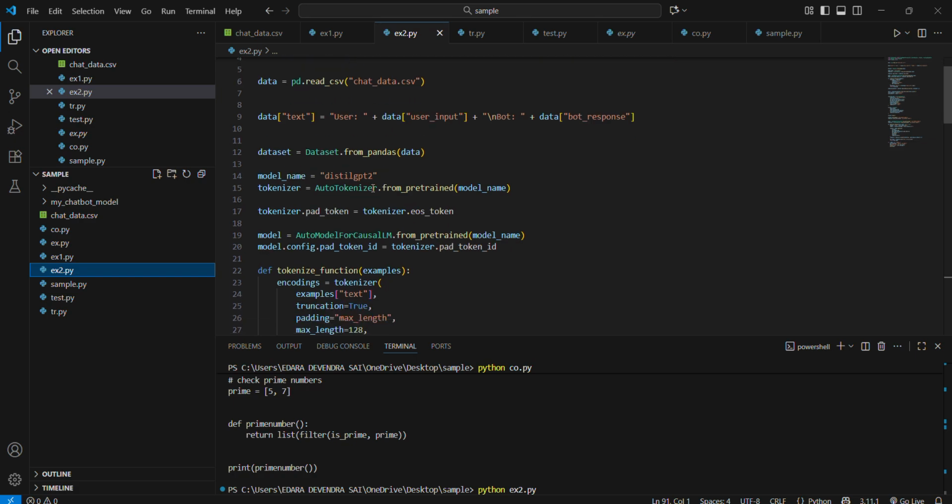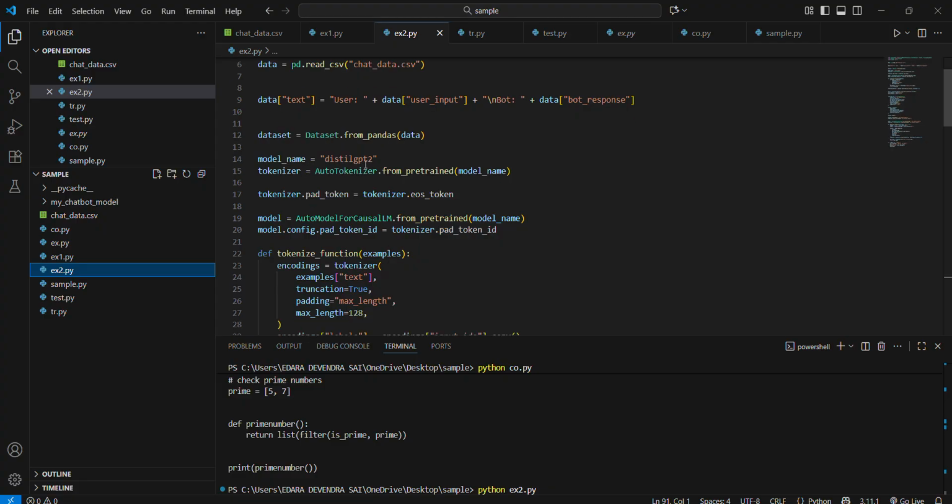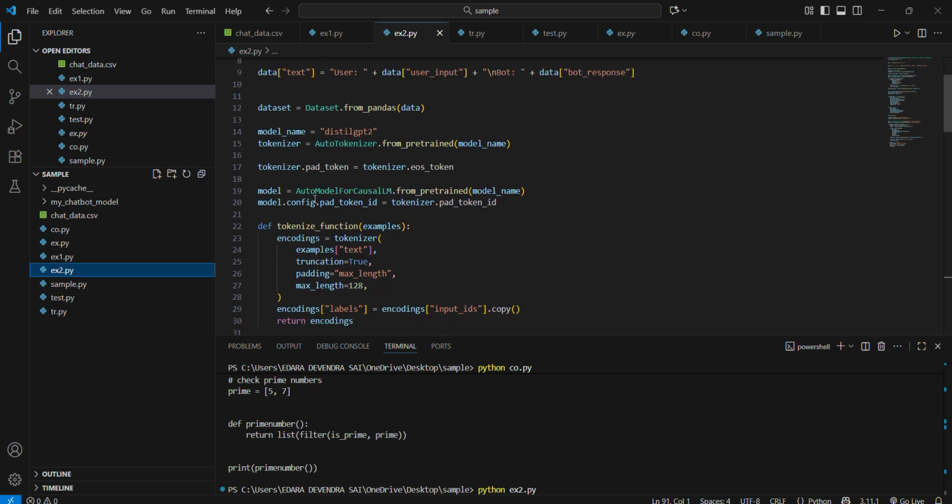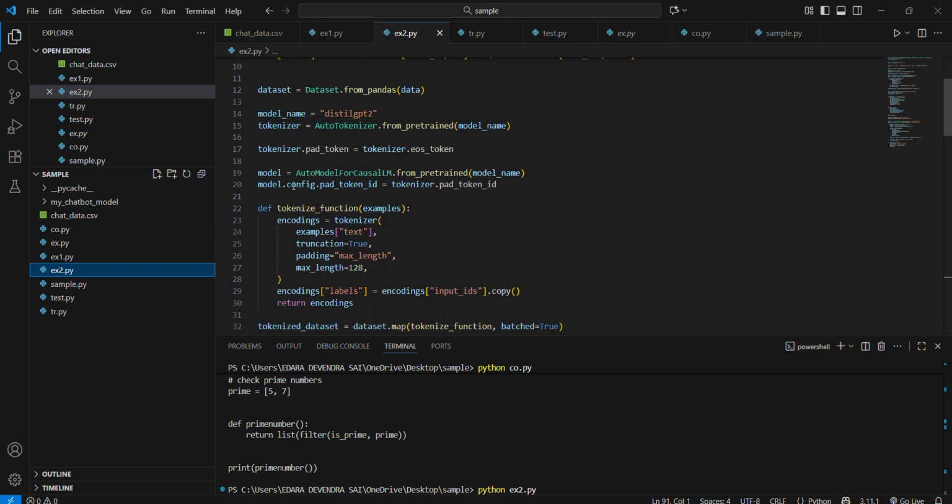After that, from the pandas dataset, the format converts into a single text string. This helps the model understand the flow between user and bot. We convert the pandas data frames into Hugging Face datasets, and load the pre-trained model, which will be DistilGPT-2, and the tokenizer is AutoTokenizer from the pre-trained model, set the tokenizer padding token, and the model is AutoModelForCausalLM. From the pre-trained models, we use DistilGPT-2, a smaller, faster version.